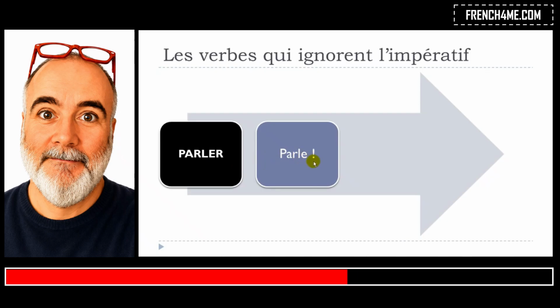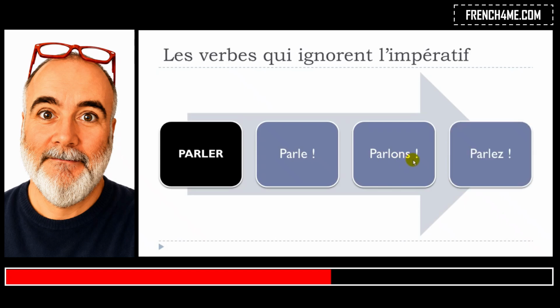For nous, it's actually quite simple because it's exactly the same form as the present form. Parlons, okay, and for vous it will be the same form as the present tense. Parlez. Parle, parlons, parlez. Alright, so I won't cover much more l'impératif because I've been doing a video that talks about